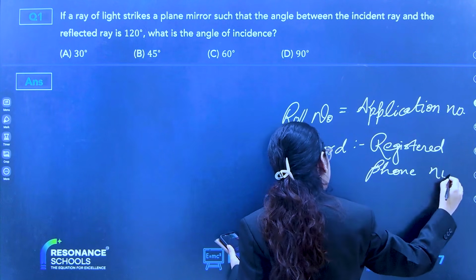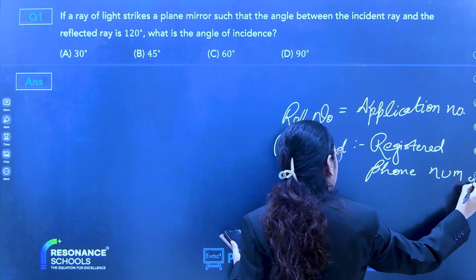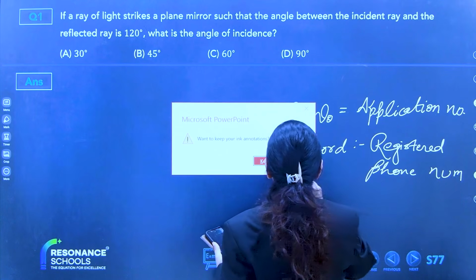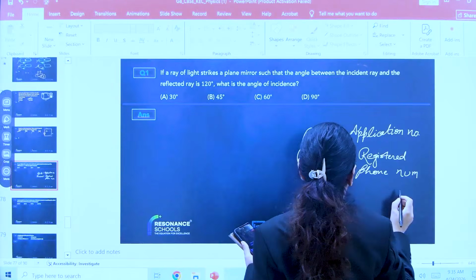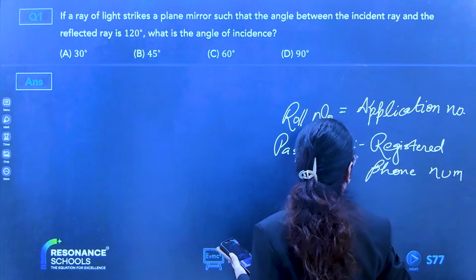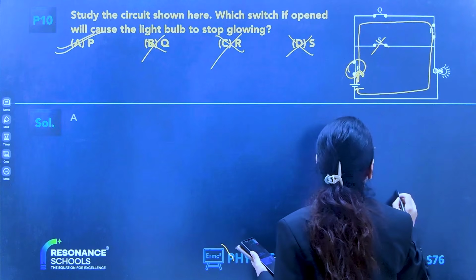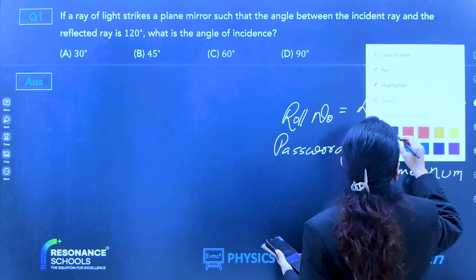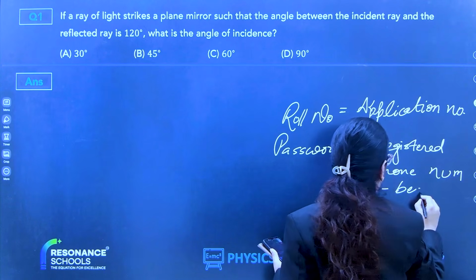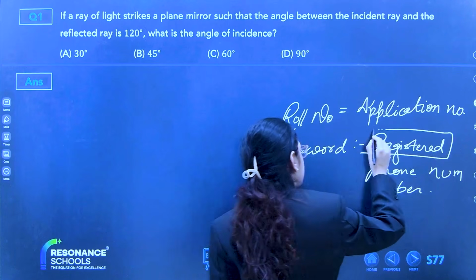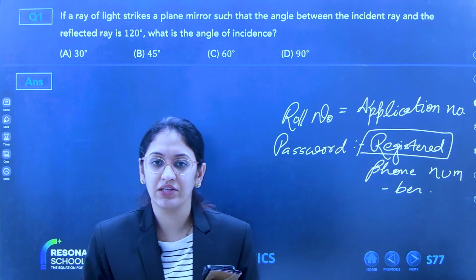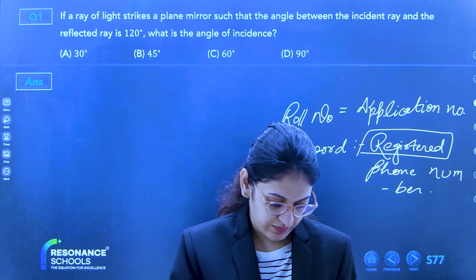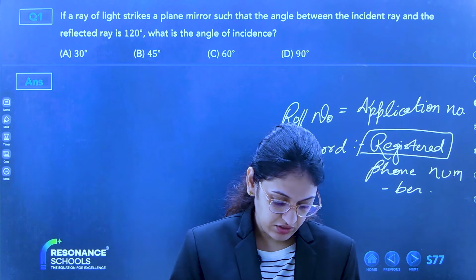Registered phone number, very important. This registered is very important. No other number, only the registered phone number.